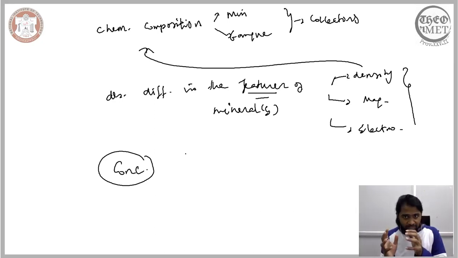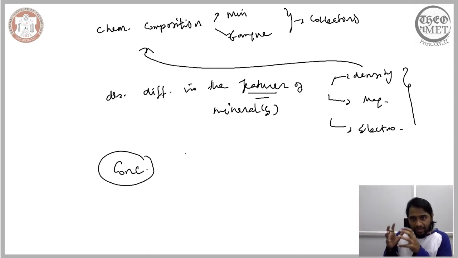So, in every aspect, be it comminution or be it concentration, and more so in concentration, the chemical composition of the minerals and gangue plays a vital role. So therefore, it is critical for us to study the chemical composition of the minerals for mineral processing.